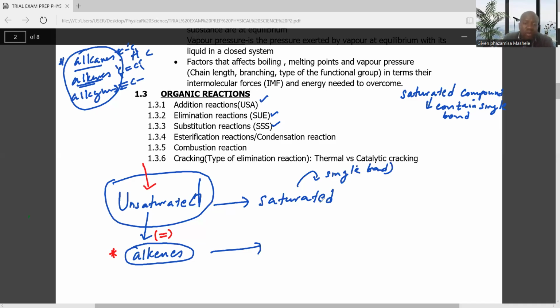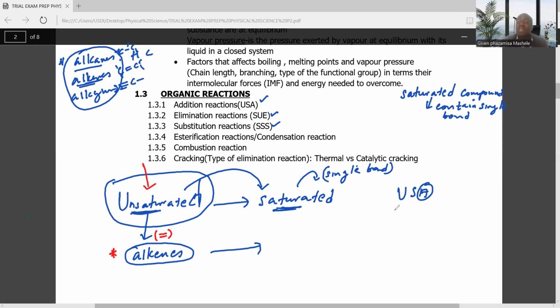It means we moved from unsaturated to saturated. Then that type of reaction is called the addition reaction. So we use USA. If you move from unsaturated to saturated, you must know that the type of reaction you are dealing with is the addition reaction. It's very, very important to understand this.